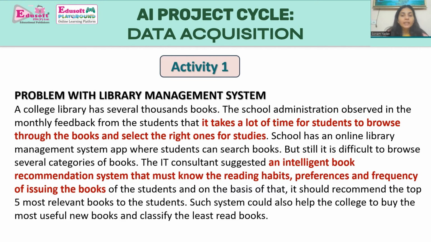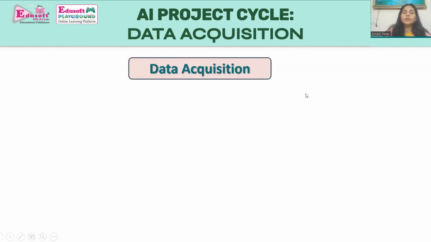The solution is an intelligent book recommendation system that must know the reading habits, preferences, and frequency of issuing the books. So what we have seen till now in problem scoping is that first of all, we have to analyze the problem. It means identifying and defining the problem and then identifying the goals, or we can say solutions, to achieve that, which will require analysis. And for this analysis, we have to acquire some data.